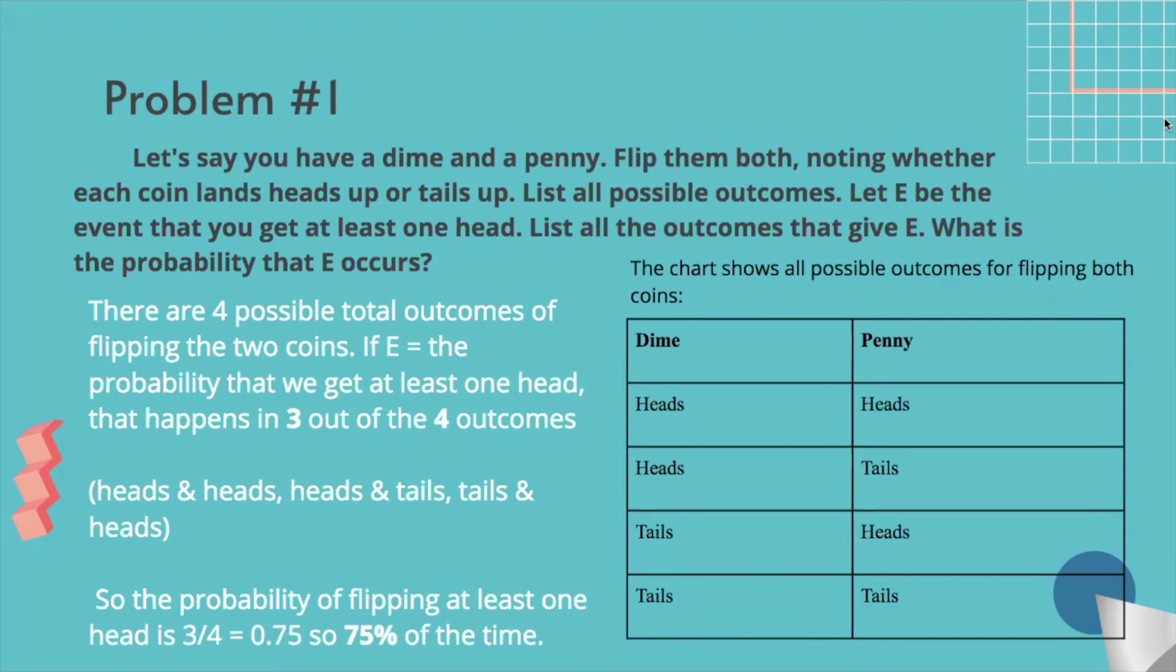The chart below shows all possible outcomes for flipping both the dime and the penny. There are 4 possible total outcomes of flipping the 2 coins. If E is the event that we get at least one head, that happens in 3 out of 4 of these outcomes: heads and heads, tails and heads, and heads and tails. So the probability of flipping at least one head is 3/4 or 0.75. So 75% of the time, E is likely to occur.